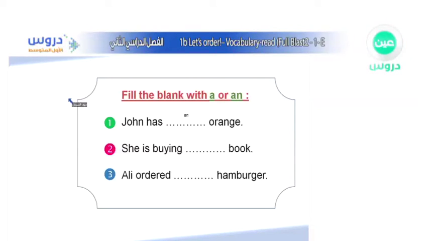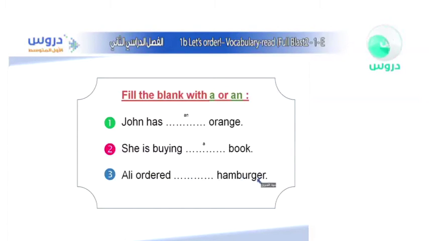What about the second one? She is buying book. What do we say about a book? Do we say an book? No, of course not. It's not one of the vowels. And we know that the vowels have the word an. So it's going to become a book. A book. Finally, Ali ordered a hamburger.